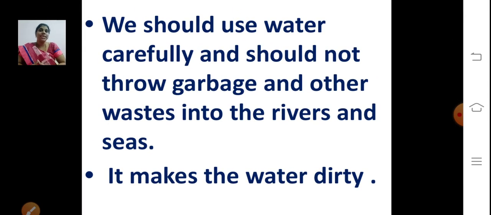We should use water carefully. We should not waste water and should not throw garbage and other waste into the rivers and seas. So what should we not do? We should not waste water, and one more thing, we should not throw the garbage and other waste materials into the rivers and seas. It makes the water dirty, isn't it? So we should not make that mistake. While using water, we should use it carefully.